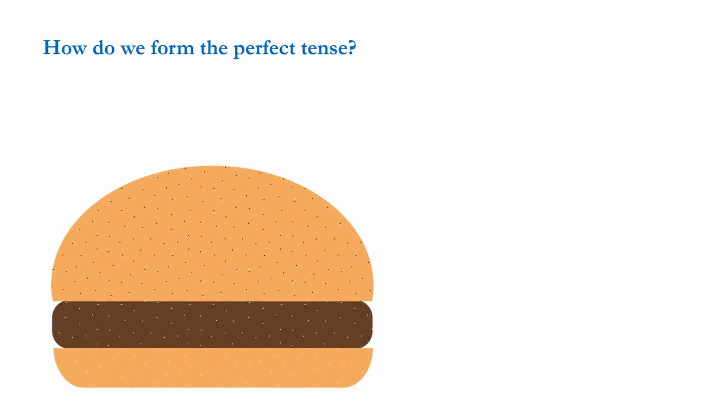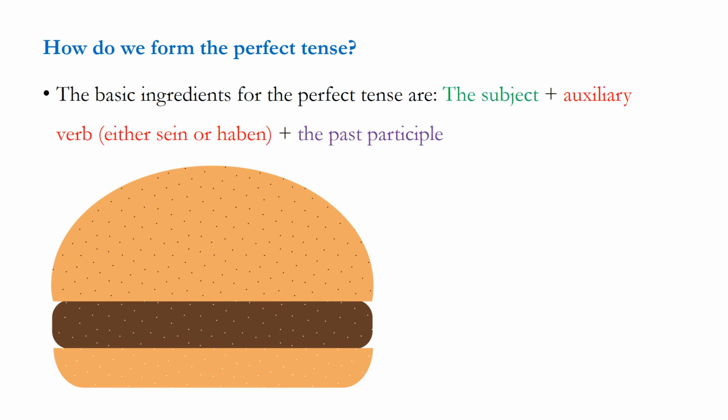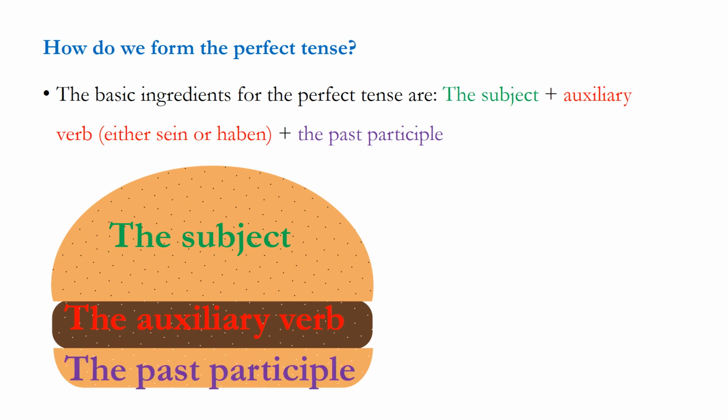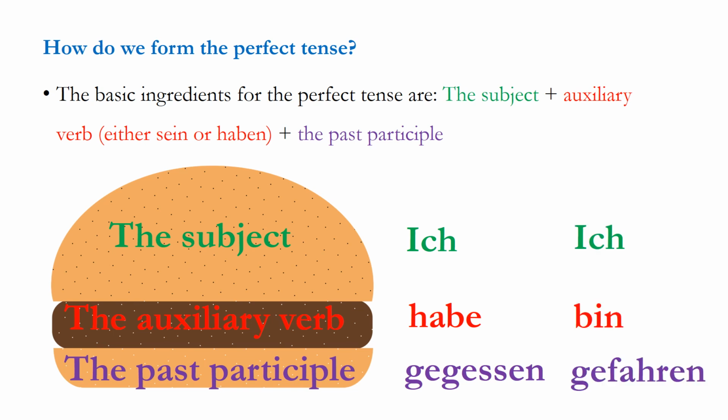And I've given you a bit of a clue here with the burger. So the basic ingredients for the perfect tense are the subject, the auxiliary verb, the helping verb, and the past participle. So always remember the perfect tense comes in 3 parts. Example of this would be, ich habe gegessen. What would that mean? Correct, I have eaten or I ate. What about ich bin gefahren? It would literally mean I am travelled. We translate it as I travelled or I went by vehicle.